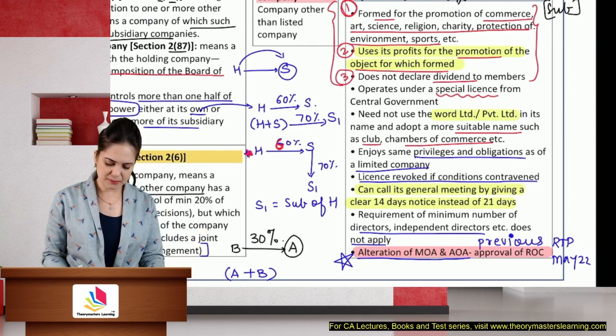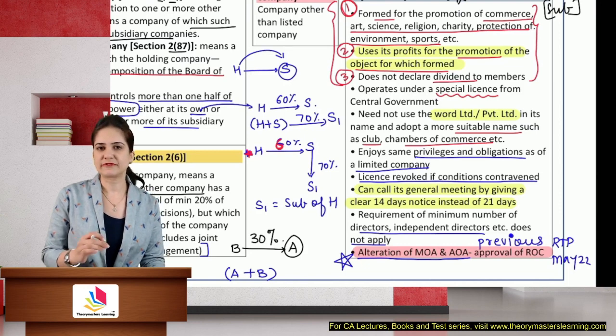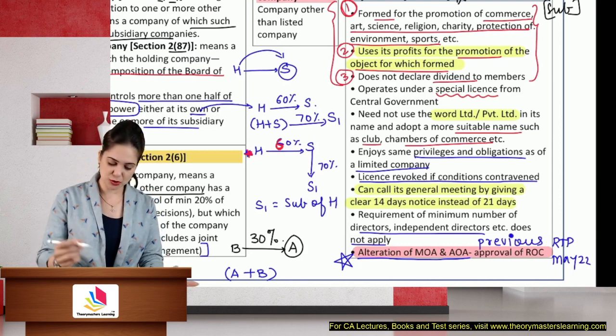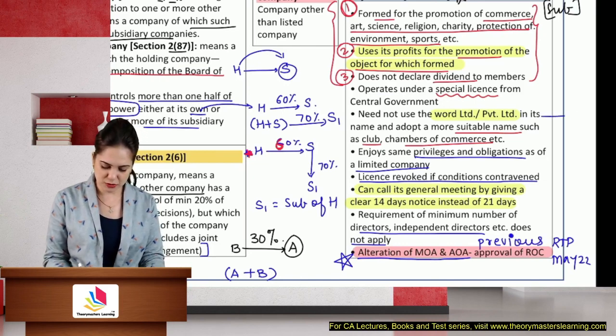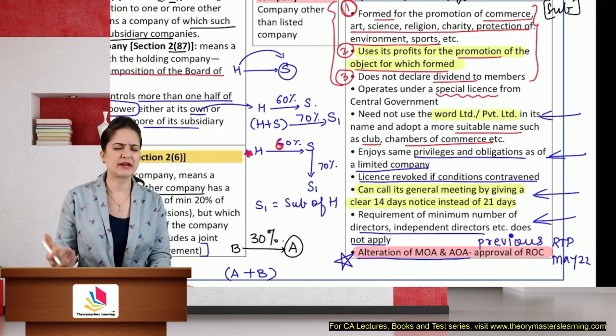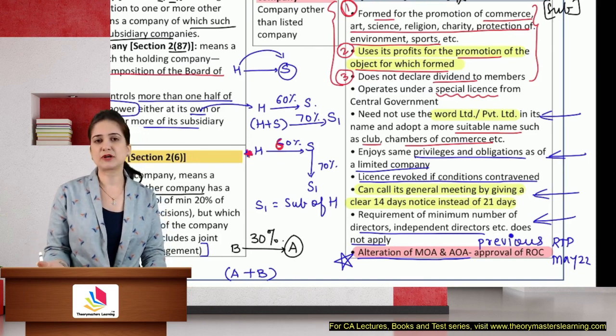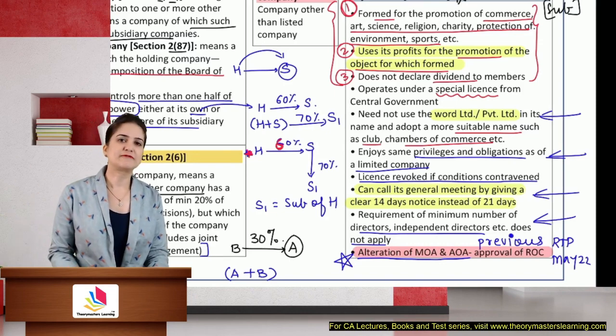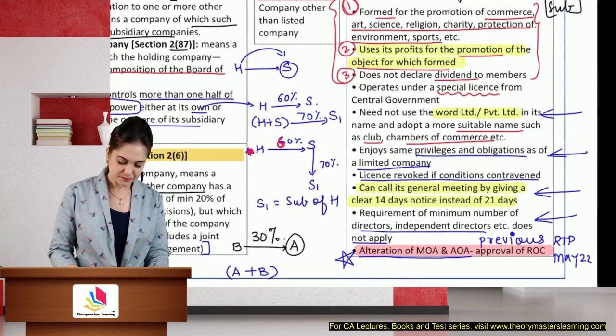So students, these are the most important concepts of Section 8 company. They may ask you what the privileges of a Section 8 company are. You need to write the privileges: it need not use the word limited or private limited, it enjoys the same privileges, 14 days notice instead of 21, no need to have a minimum number of directors or independent directors, and a partnership firm can be a member.